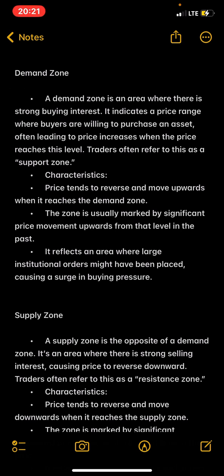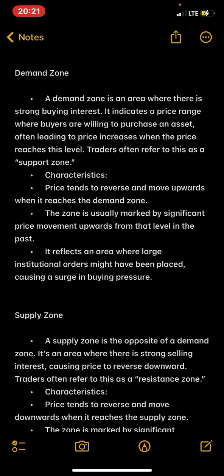As I was saying, sorry for the interruption, a demand zone is actually a support zone. Then a supply zone is a resistance zone. Demand is like a support zone, then supply is a resistance zone. That's what it's all about. So here are the characteristics. The first characteristic says price tends to reverse and move upward when it reaches the demand zone.